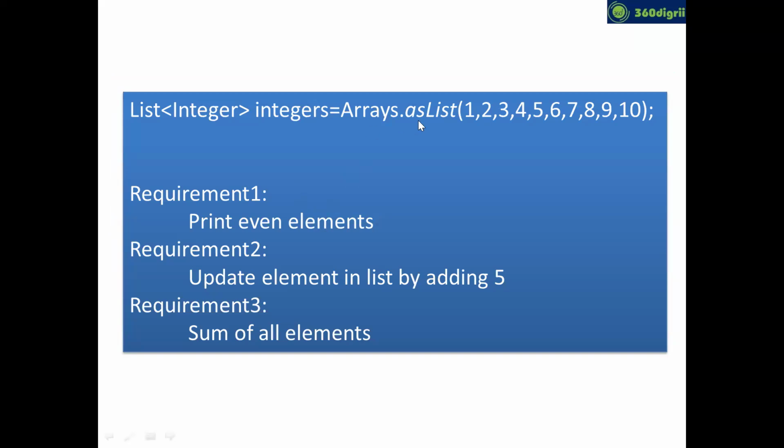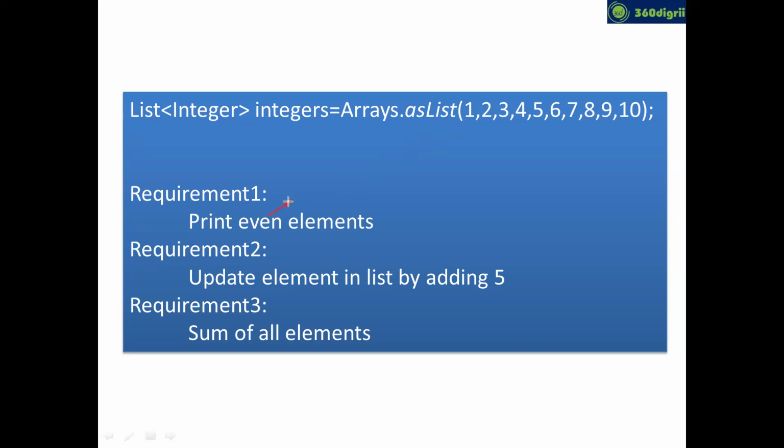Guys, can you see line number 1? That's an array list, which has 10 elements, 1, 2, 3, 4, 5, 6 up to 10. It is an integer array, integer objects. Can you see requirement 1? You have to print even elements from the above integers, right? You know the logic to check even or not.